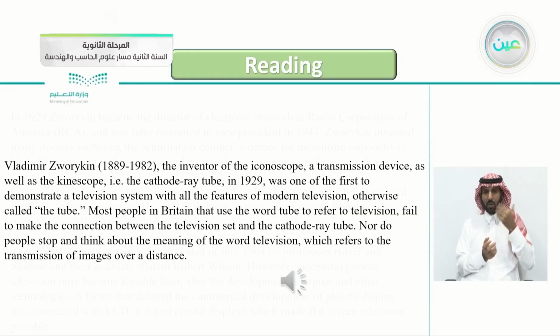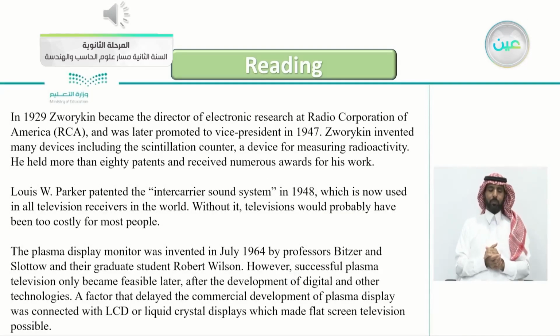Continuing with the article here. In 1929, Zworykin became the Director of Electronic Research at Radio Corporation of America, RCA, and was later promoted to Vice President in 1947. Zworykin invented many devices including the scintillation counter, a device for measuring radioactivity. He held more than 80 patents and received numerous awards for his work.